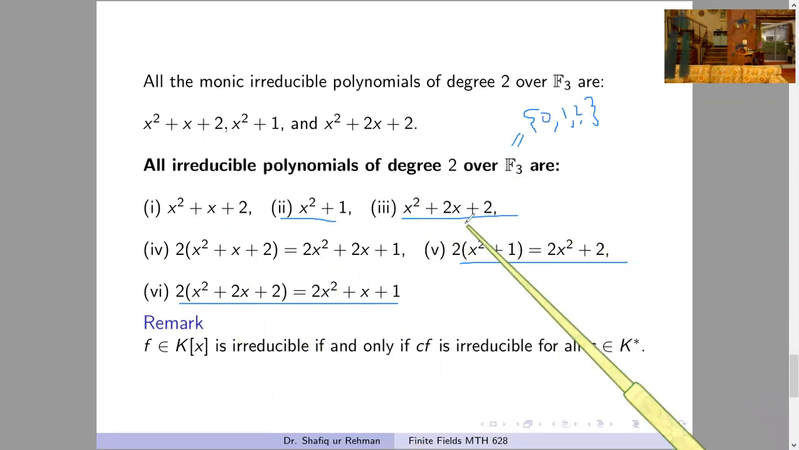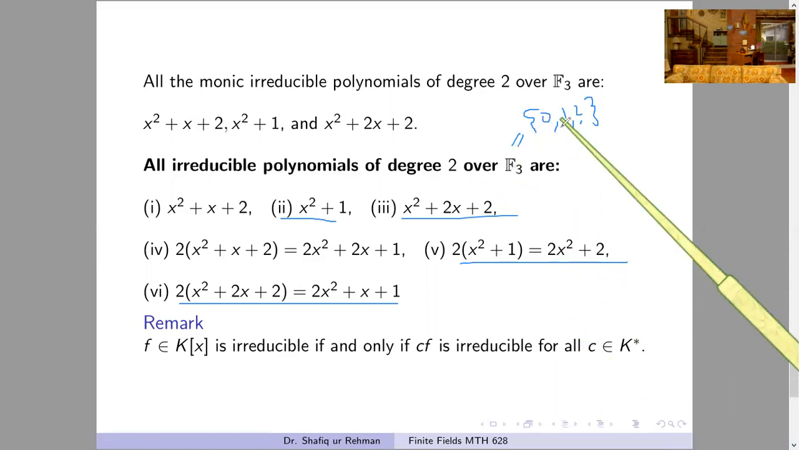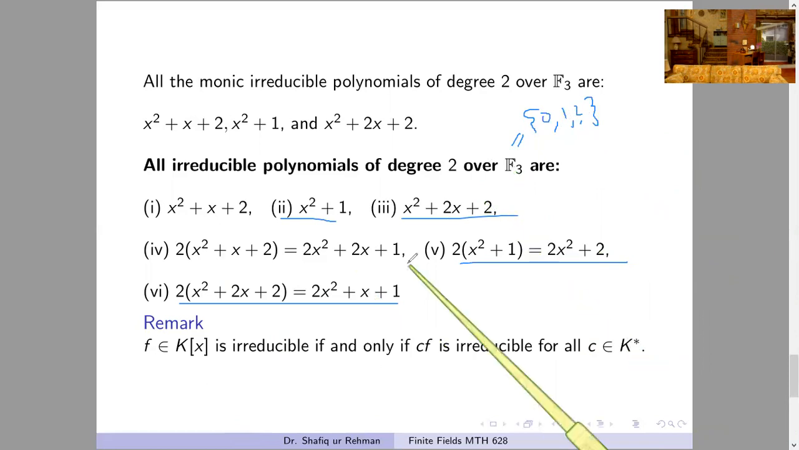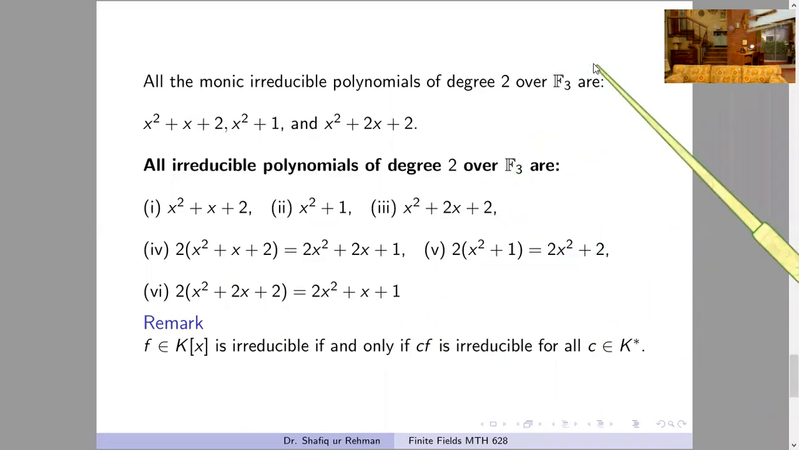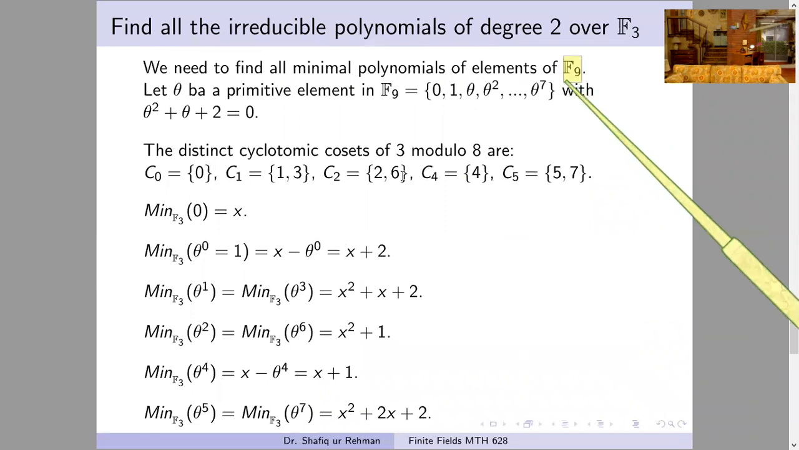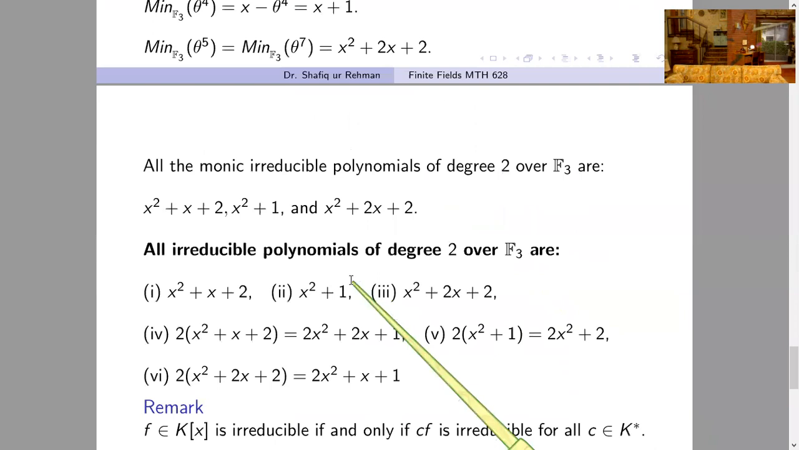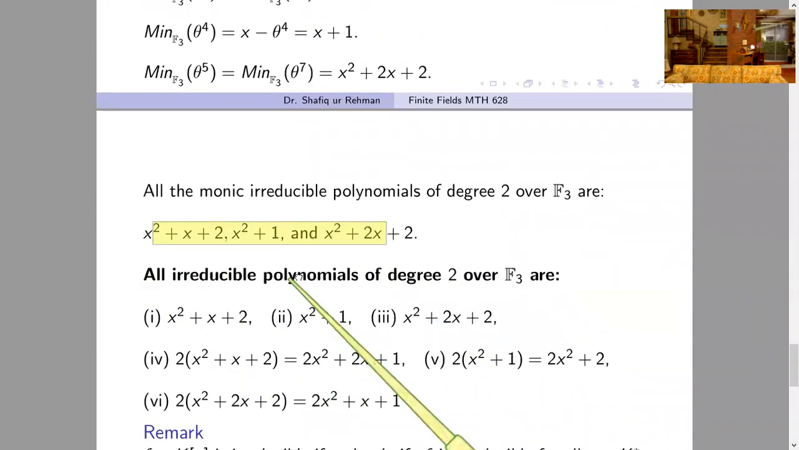And notice that if the field is bigger, let's say if the field has more elements, then we can get more irreducible polynomials by multiplying with other non-zero elements. So this is the process. I hope you understand. First, we find all minimal polynomials of the elements of F9. Then from these minimal polynomials we choose polynomials of degree 2, but these are only monic, and our target is to find all irreducible polynomials.